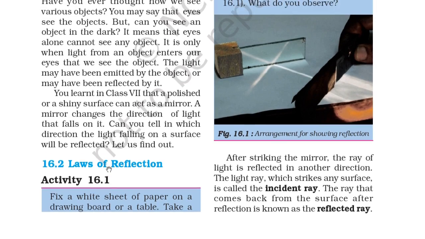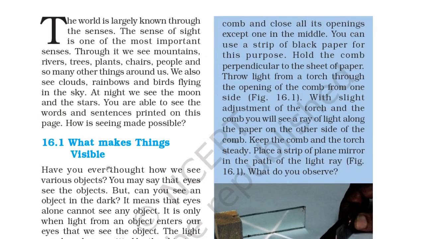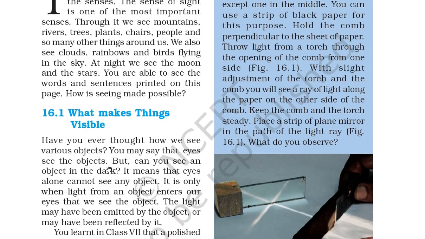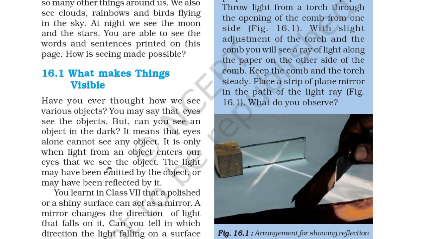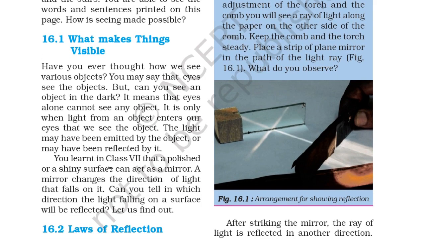Fix a white sheet of paper on a drawing board or a table. Take a comb and close all its openings except one in the middle. You can use a strip of black paper for this purpose. Hold the comb perpendicular to the sheet of paper. Throw light from a torch through the opening of the comb from one side, as you can see in figure 16.1. With slight adjustment of the torch and the comb, you will see a ray of light along the paper on the other side of the comb. Keep the comb and the torch steady.